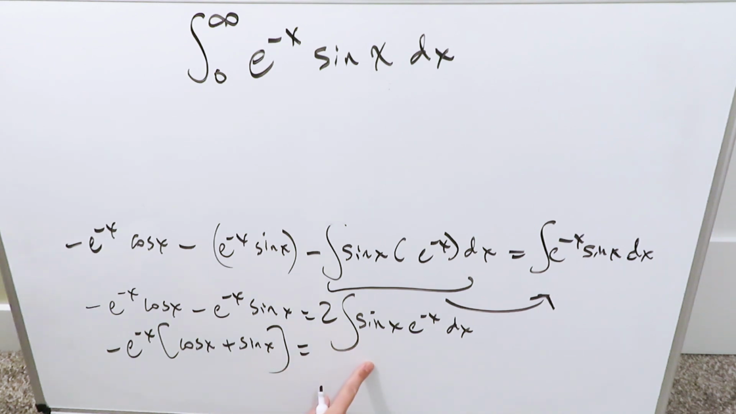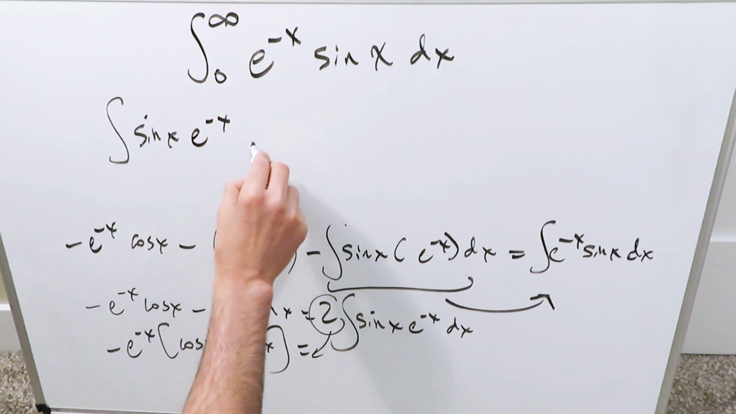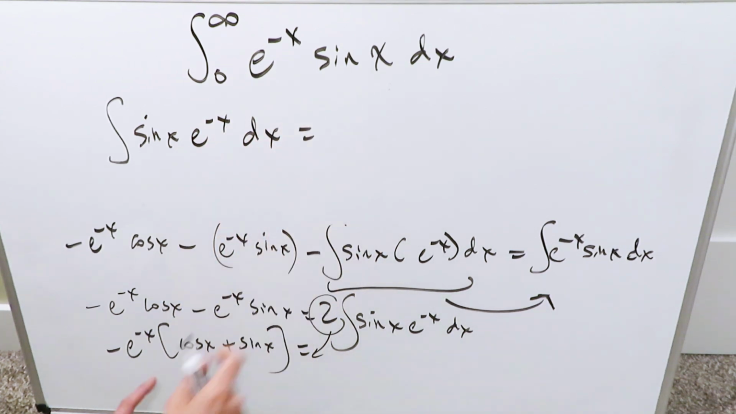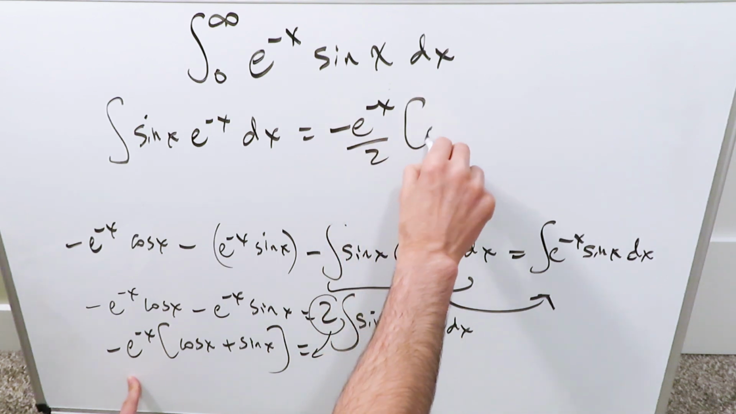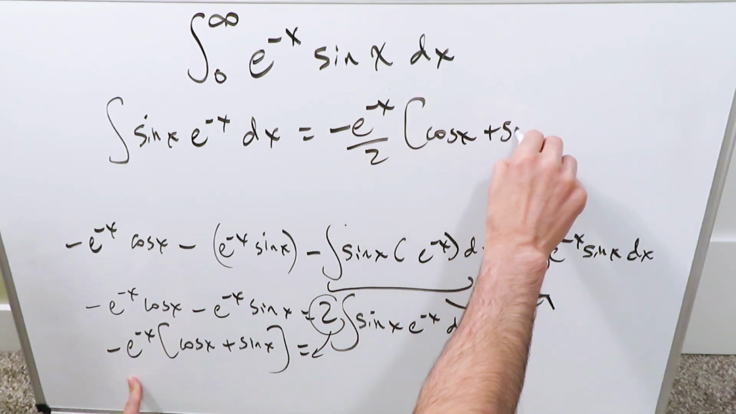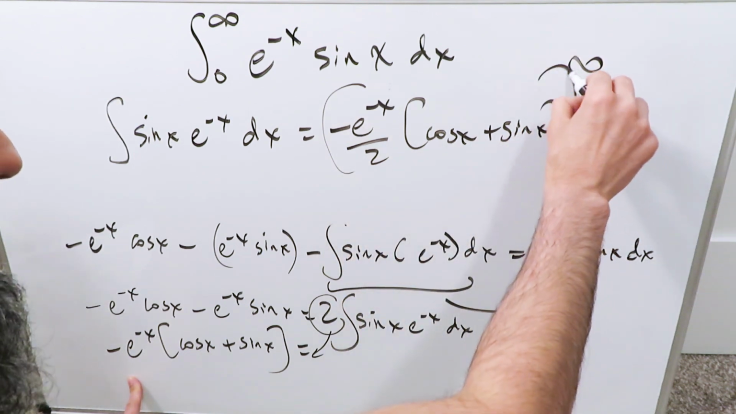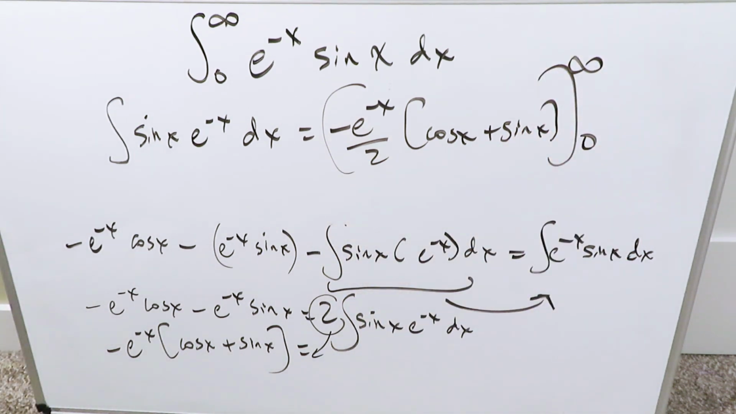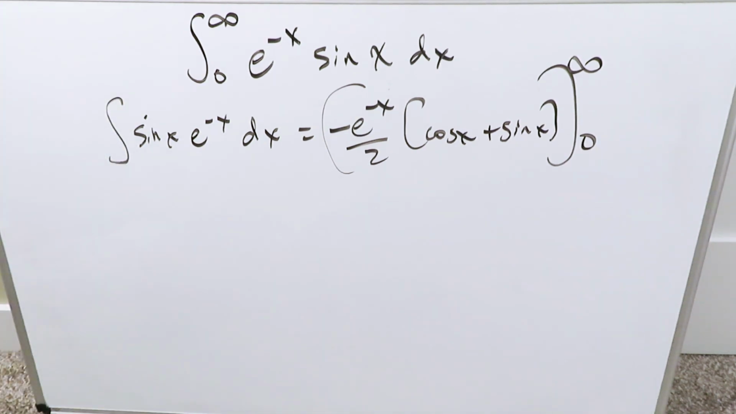When all of this is coming into play, I have 2 integral sine x e to the minus x is equal to this. Then the integral sine x e to the minus x is equal to this, coming onto the other side and dividing. I'll have integral sine x e to the minus x. My original integral should be equal to minus e to the minus x over 2, then I have cosine x plus sine x. And I have all of this being impacted by my limits infinity and 0. Everything has come into play appropriately. Let's remove this. Now how will we go about doing this?